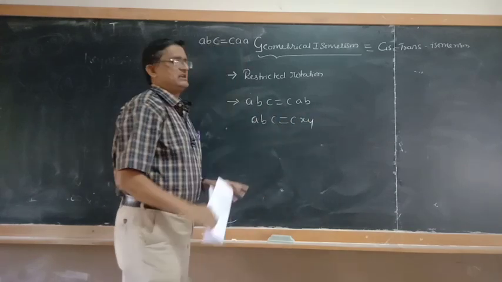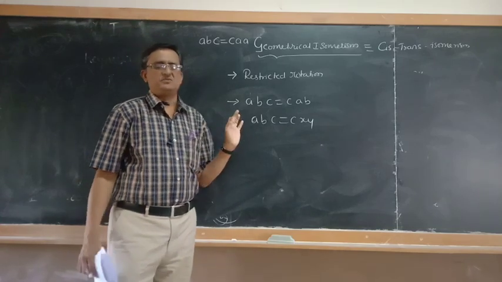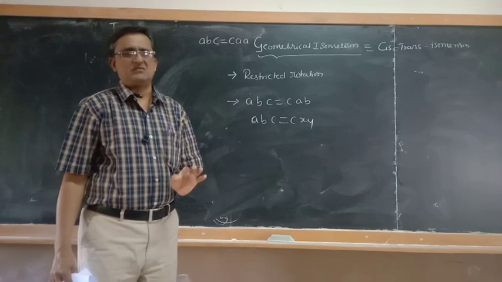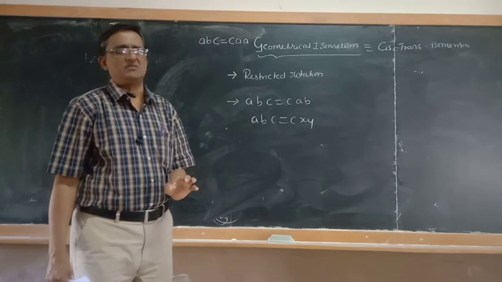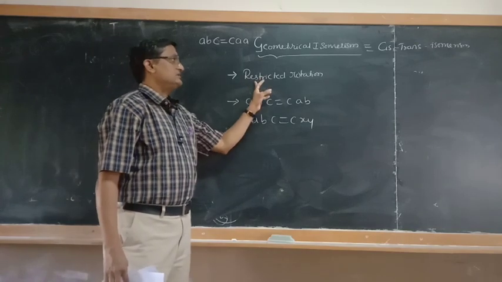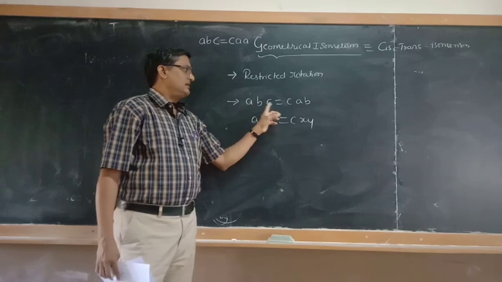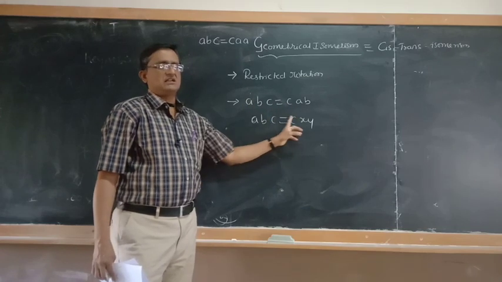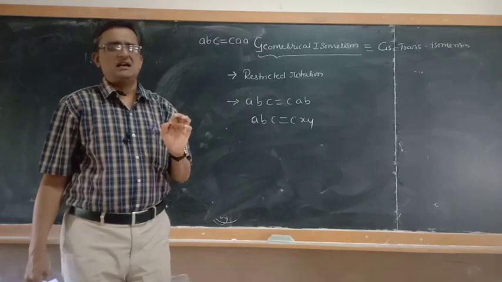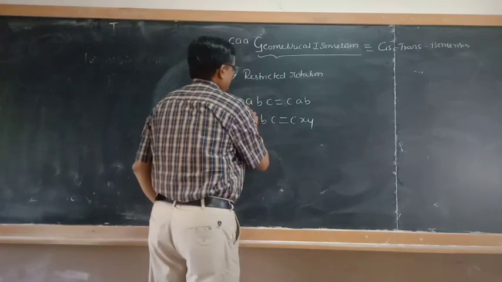Then only geometrical isomerism is possible. That means compounds must contain a double bond, carbon-nitrogen double bond, nitrogen-nitrogen double bond, or a cyclic molecule of single bonds. They must possess restricted rotation and this type of formula. Then only compounds will exhibit geometrical isomerism. What is this restricted rotation?